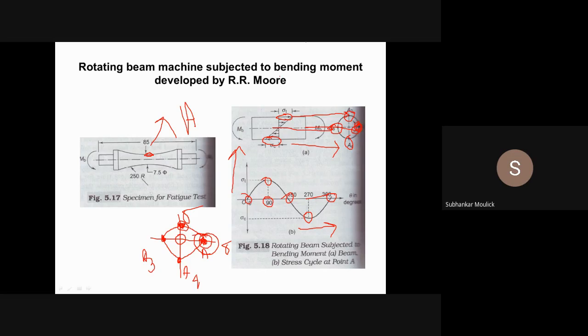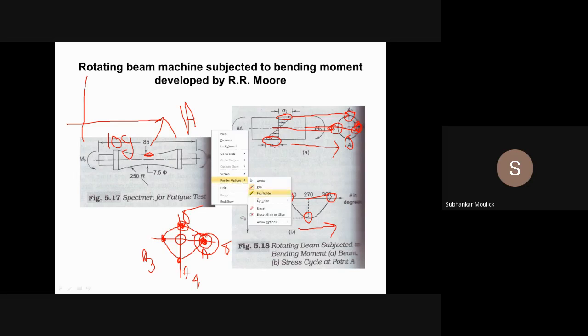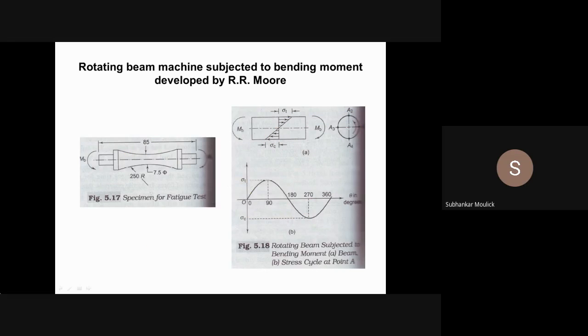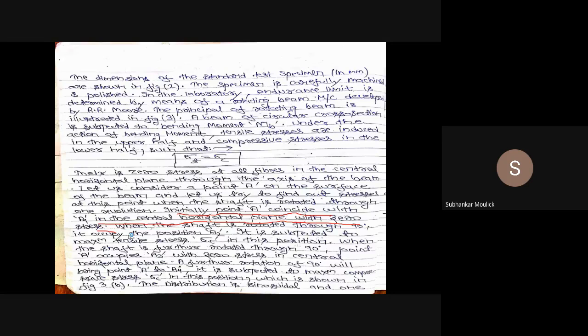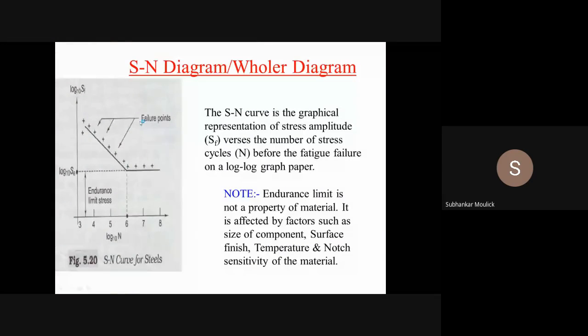So now what you will do is plot a graph. This graph is plotted on log paper. In the x-axis there is the number of cycles.